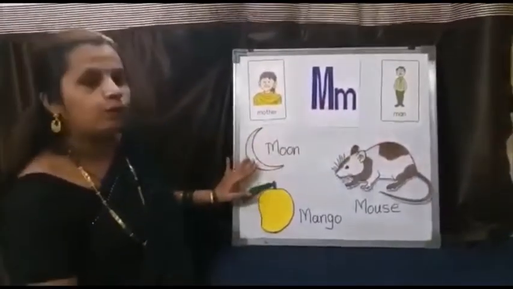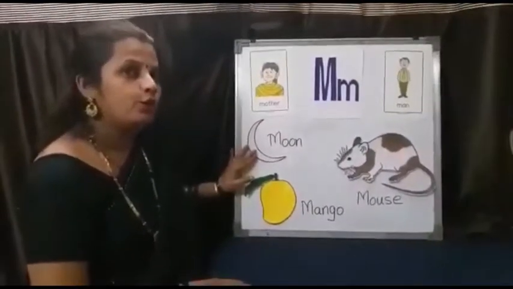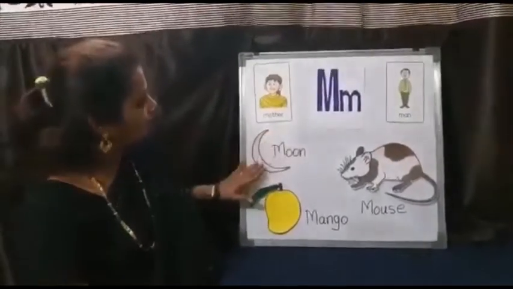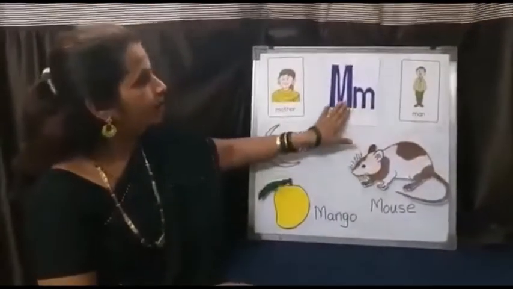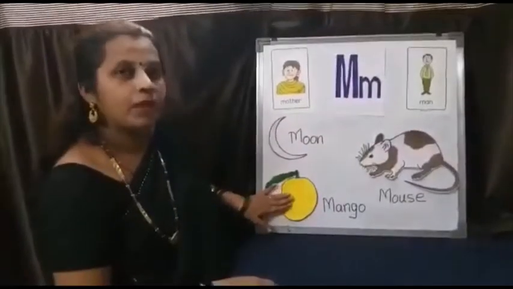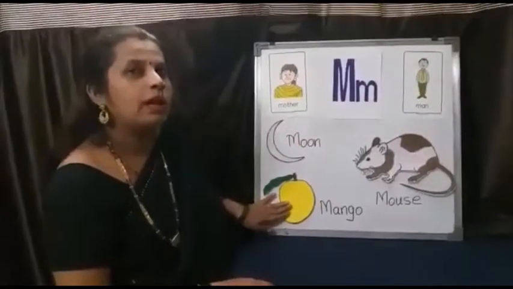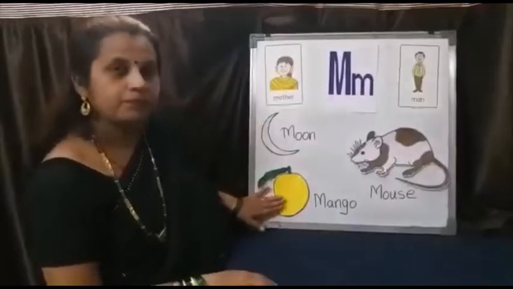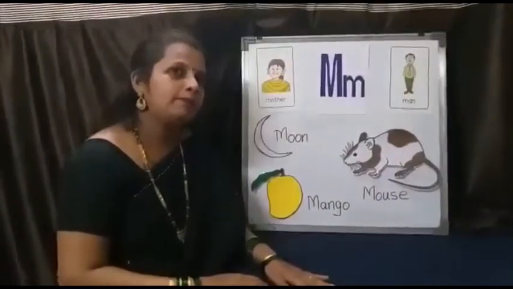M for moon. You see moon in the sky at night? Yes. M for moon. M for mouse. M for mango. Mango is king of fruits. Now I'll show you some objects related to M.